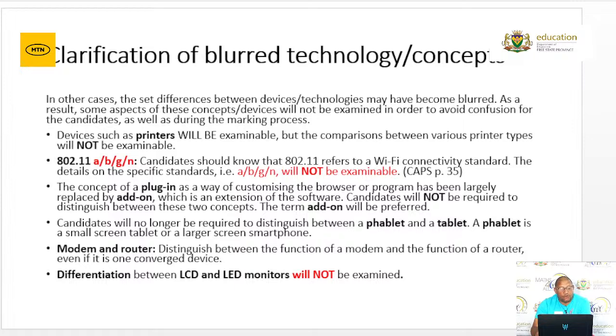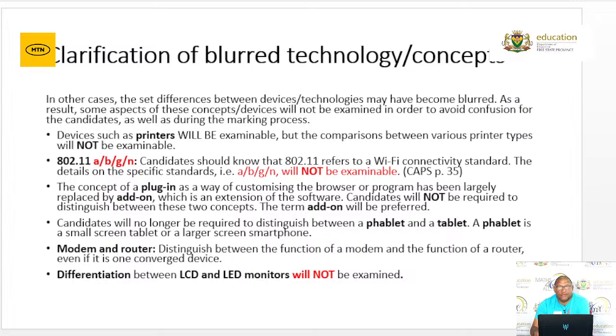The concepts of a plug-in as a way of customizing the browser: you will not be required to distinguish between plug-ins and add-ons. The term add-ons will be preferred. Candidates will no longer be required to distinguish between a phablet and a tablet. A phablet is a small screen tablet or a larger screen smartphone.